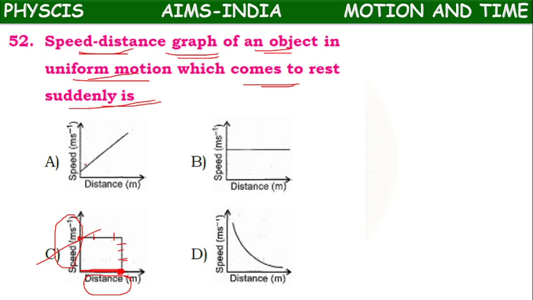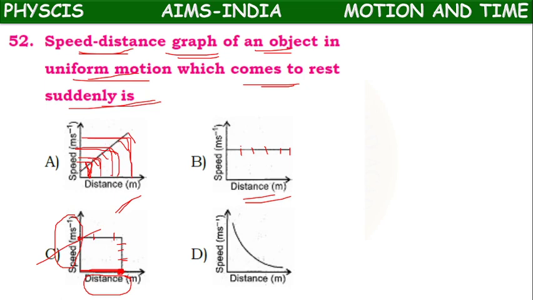Actually here the distance goes on increasing, so its speed can never be 0. This is the distance value, this is the speed value. Here distance is increasing, speed is increasing at every point, so speed cannot be 0.